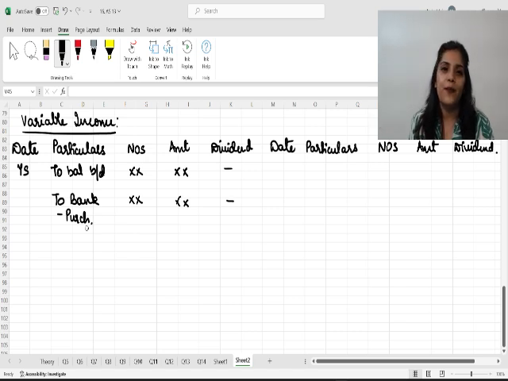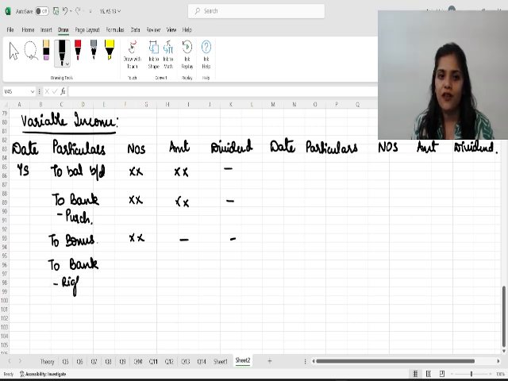Then let's say, for example, the company that we have invested into issues bonus shares. So can I say the number of shares will increase, but as we know, bonus shares are free shares, so the amount column will not be there. Okay, then we have right shares. For right shares we have to pay. So we will pay for the right shares.